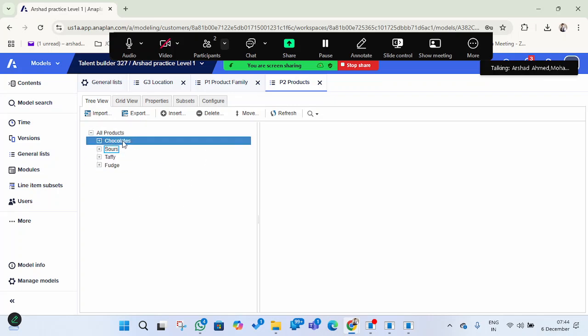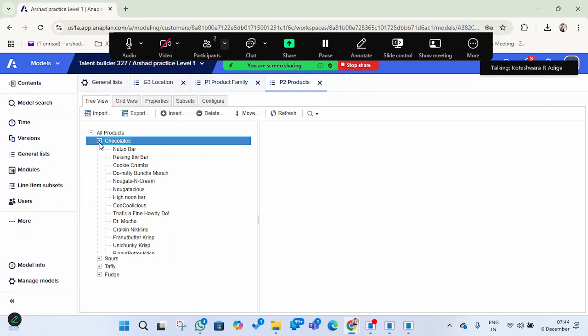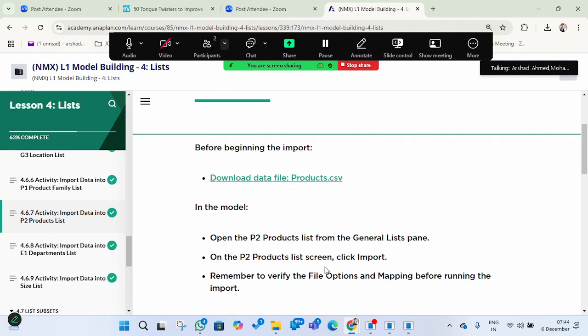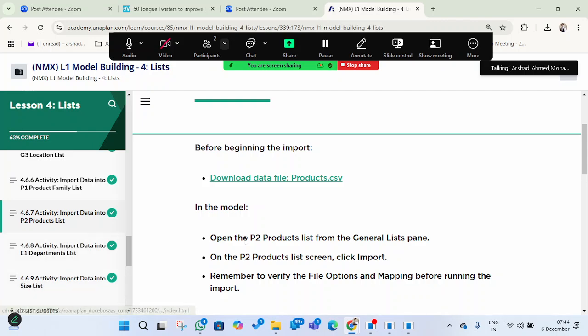So this is the top level, this is a parent, and these are all the children. Some products may be kicked out. How will it give the error, what exactly are the kickouts, why is it not loaded, and how to fix it? Sometimes, I'll just show you in one moment. In the next file, you will have it.